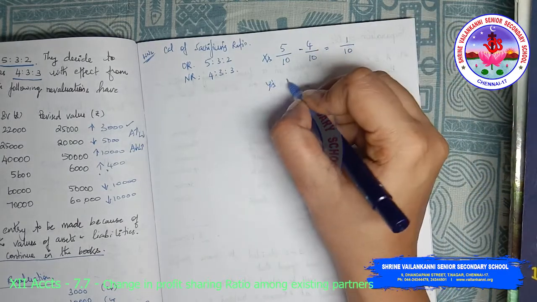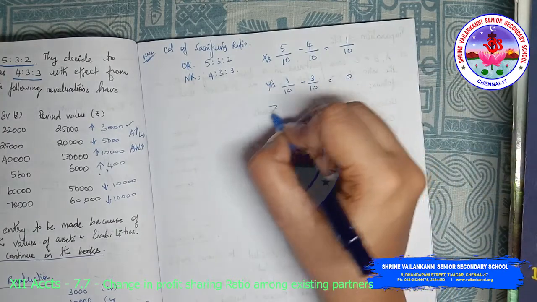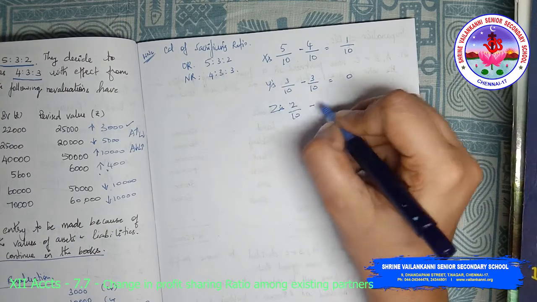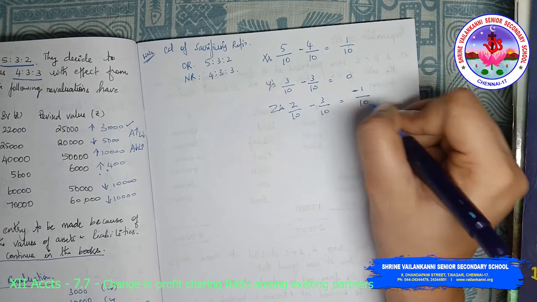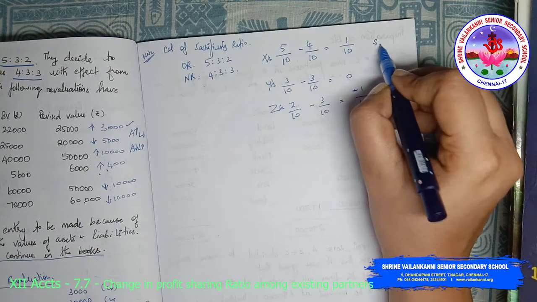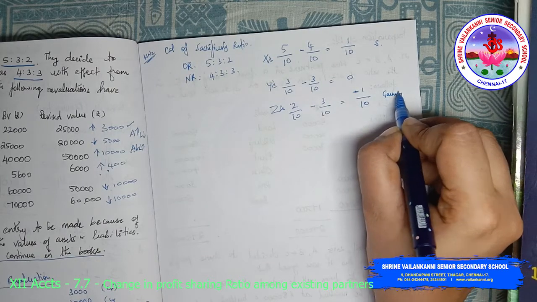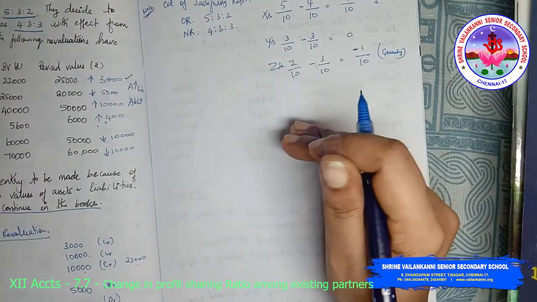Y's share would be 3/10 minus 3/10, nothing, 0. Z's share 2/10 minus 3/10, which comes to minus 1/10. Now X is a sacrificing partner and Z is a gaining partner. So Z has to contribute to X.